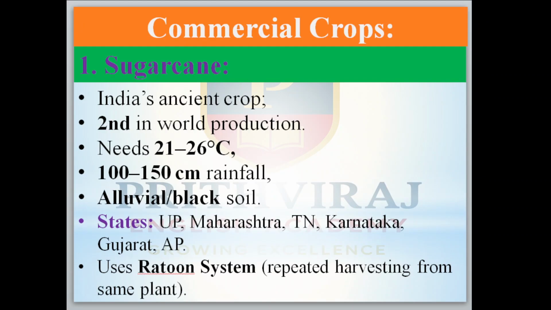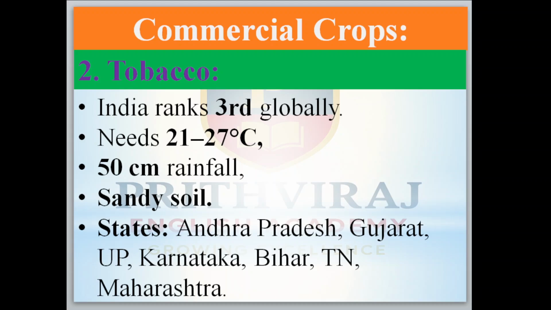Now come to the commercial crops, in that sugarcane. India's ancient crop, it is second in the world in production. It needs 21 to 26 degrees Celsius of temperature, 100 to 150 centimeters of rainfall, and alluvial black soil. States like Uttar Pradesh, Maharashtra, Tamil Nadu, Karnataka, Gujarat, Andhra Pradesh will be there. And here we use the sugarcane ratoon system, means repeatedly harvesting from the same plant, minimum 2 to 3 times. Okay, we'll get the production.